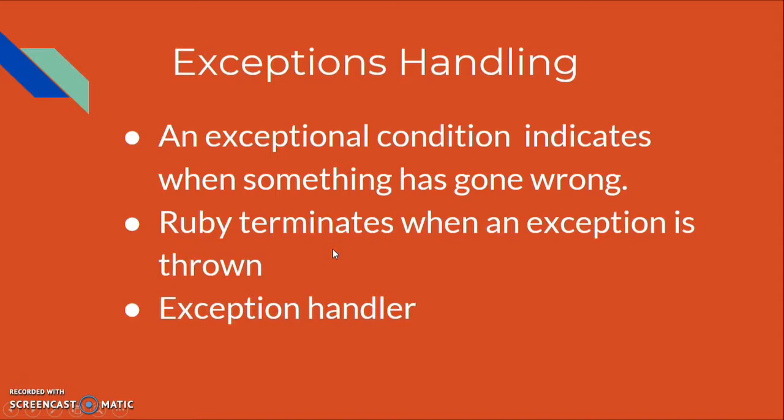Next is exception handling. An exception is a special kind of object, an instance of the class Exception or a descendant of that class, that represents some kind of exceptional condition. It indicates that something has gone wrong. When it occurs, an exception is raised. By default, Ruby programs terminate when an exception occurs.